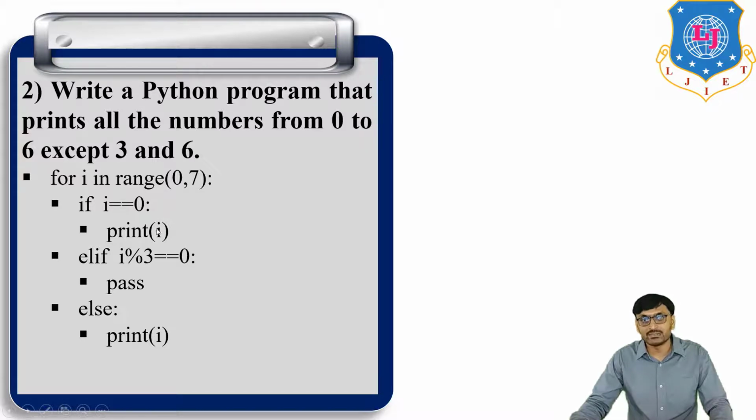Then i equal to 4. First condition not satisfied. Second condition not satisfied. Then print i equal to 4. i equal to 5. First condition not satisfied. Second condition not satisfied. Then print i equal to 5.